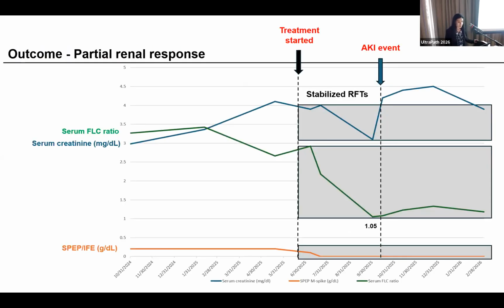This patient also had stabilized renal function with treatment, with creatinine ranging from 3.1 to 4 milligram per deciliter. However, during the treatment period, he developed an AKI event triggered by subacute diarrhea with volume depletion, requiring hospitalization with creatinine peaking to 4.5, but it returned back to the baseline at the time of discharge.